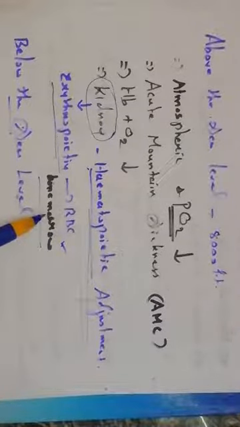Okay. And now the opposite situation, when the persons move below sea level, what happens there? Here the atmospheric pressure and the partial pressure of oxygen will increase.